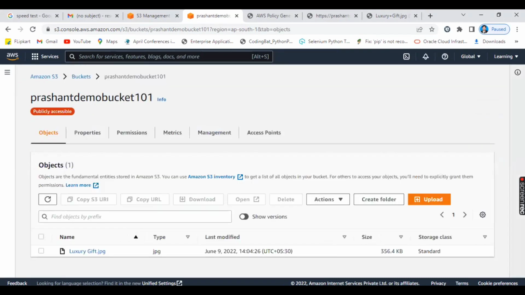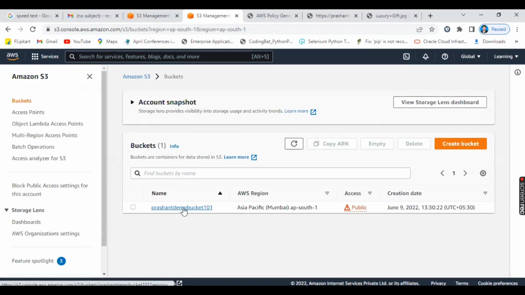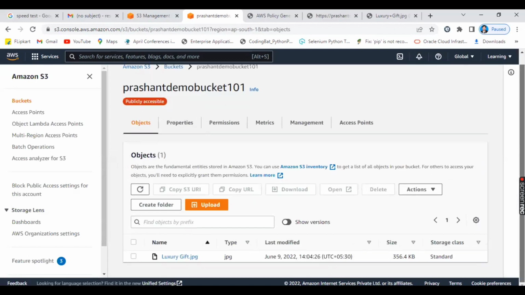See here, we have uploaded the file. If you go to the bucket, I am inside the bucket only, Prashant demo bucket 101. If you just see here, it's showing only one file. But you know, we have uploaded two files. One is luxury gift.jpg before enabling the versioning, and now again I have uploaded the object luxury gift.jpg after enabling the versioning.